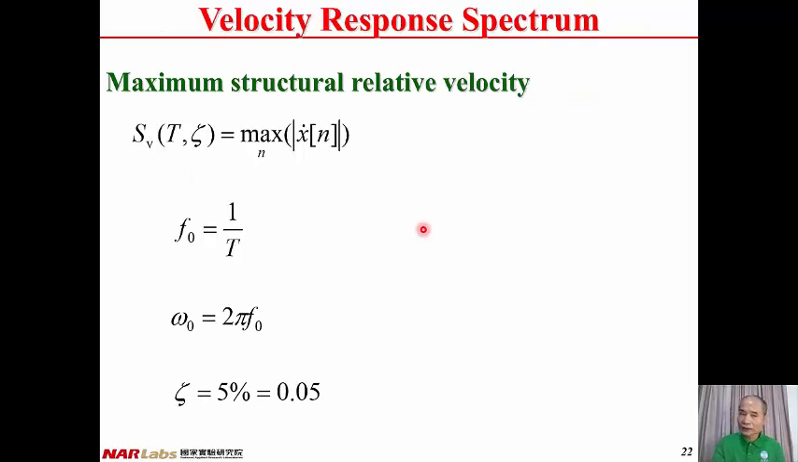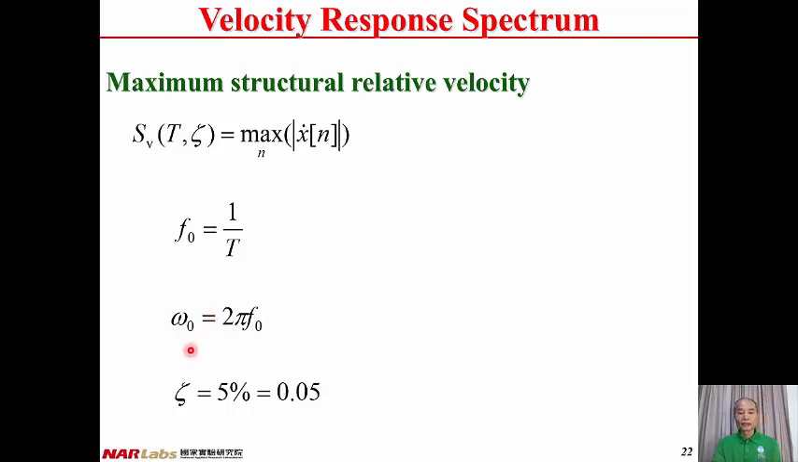Similar for relative velocity. Originally, the peak relative velocity of the structure is a function of T, the vibration period of the structure, and zeta, the damping ratio of the structure. Now we fix the damping ratio to be 5%. Therefore, the peak structural relative velocity is reduced to be a function of vibration period T. Once we assign the period, we can have the frequency f0 and omega 0. Omega 0 equal to 2 pi f0.